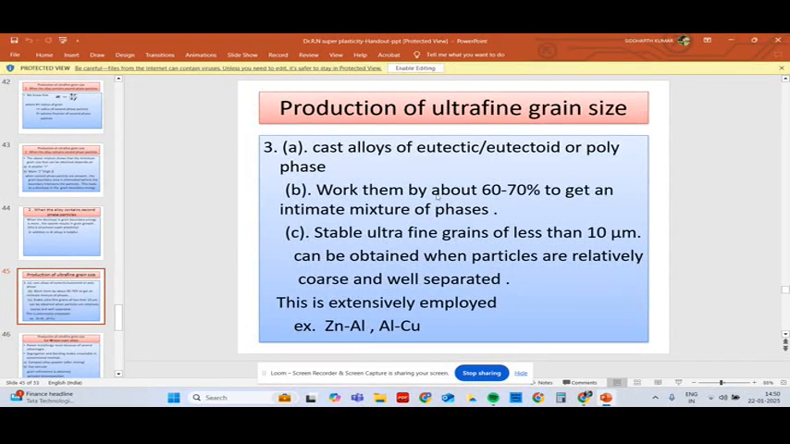Production of ultrafine grains. Cast alloy, eutectic, eutectoid polyphase is suitable for superplastic deformation. Work them by about 60 to 70% to get an intimate mixture of phases. Stable ultrafine grains less than 10 micrometers are suitable for superplastic deformation. It can be obtained with the help of particles that are relatively coarse and well separated. This is essentially exploited, for example, in zinc, aluminum, copper.